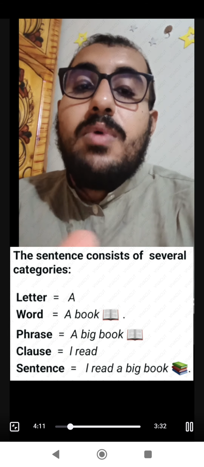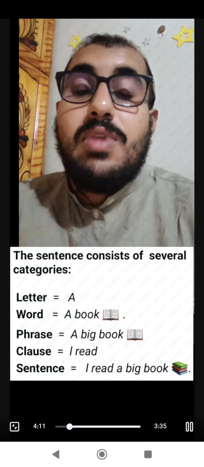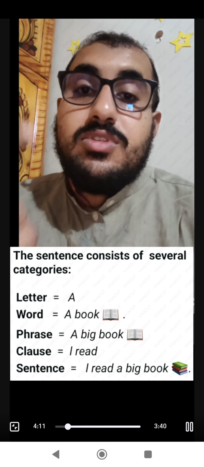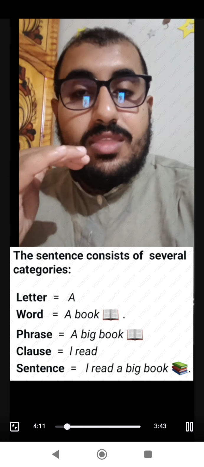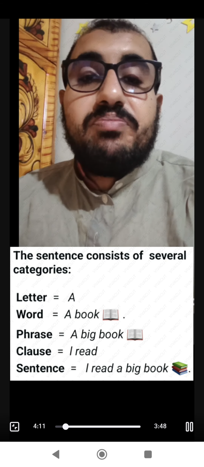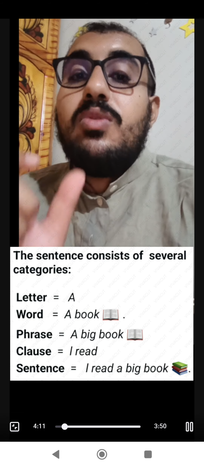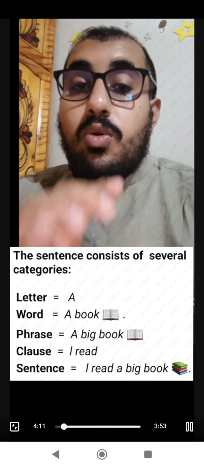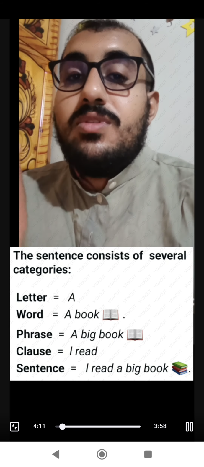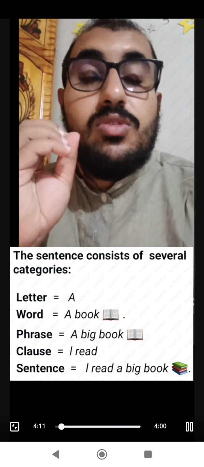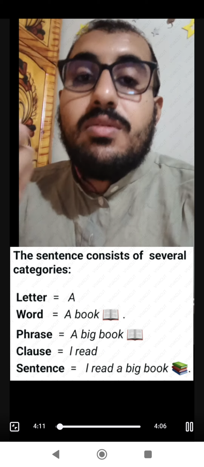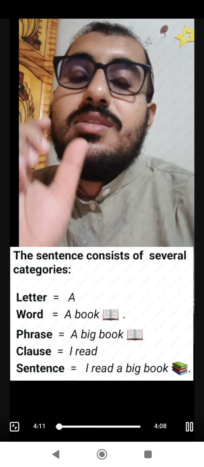After that come phrases. Phrases are created from any nouns or words without the subjects and verbs. After that the clause starts with the subject and verbs. When I see any sentence or words starting with a subject followed by a verb, you understand directly that this is a clause. This is a simple idea of how to create or write a simple sentence in the language.